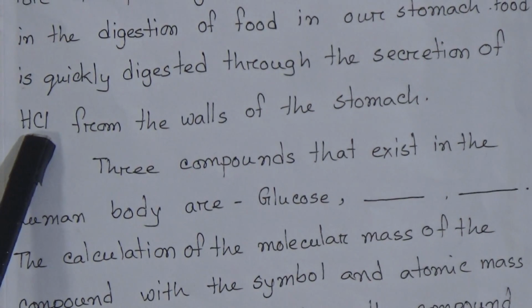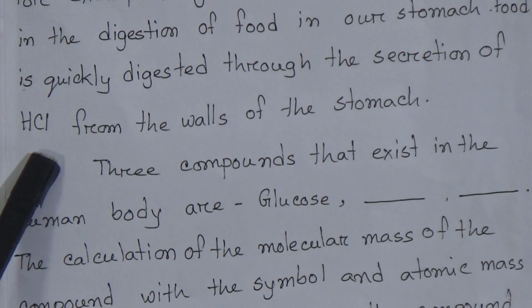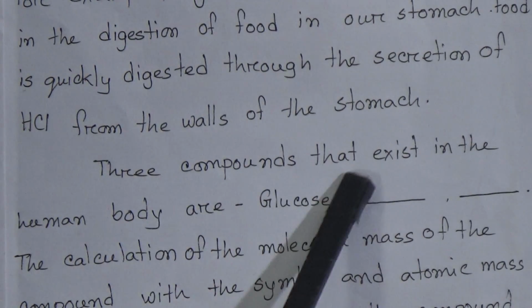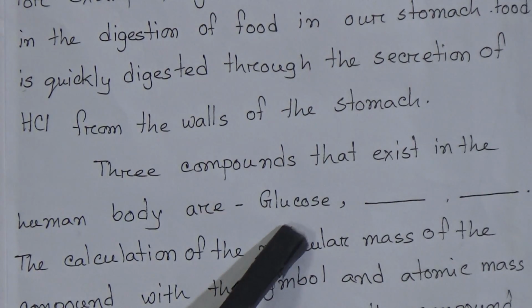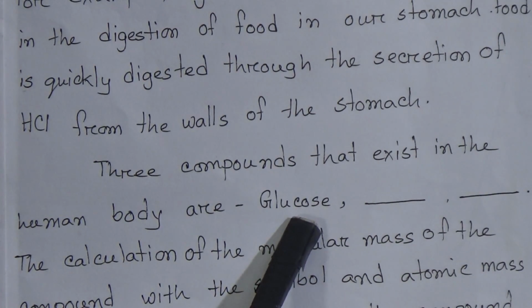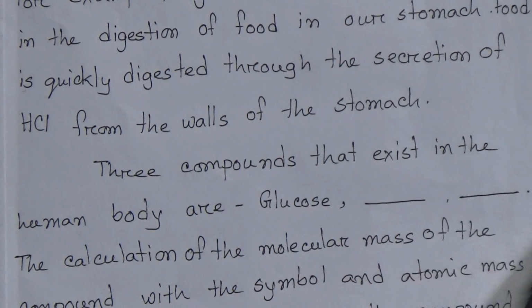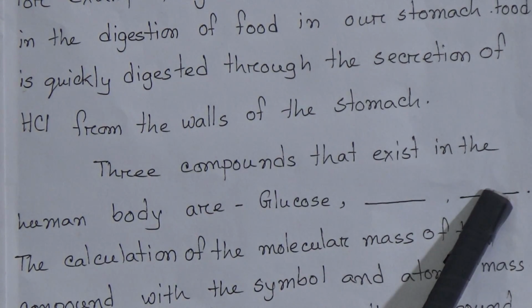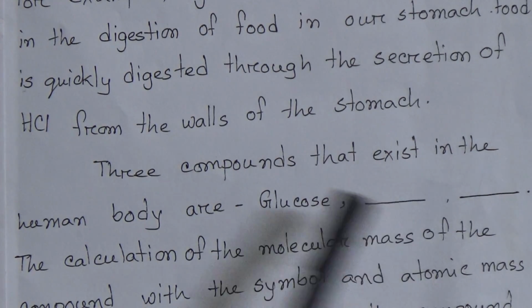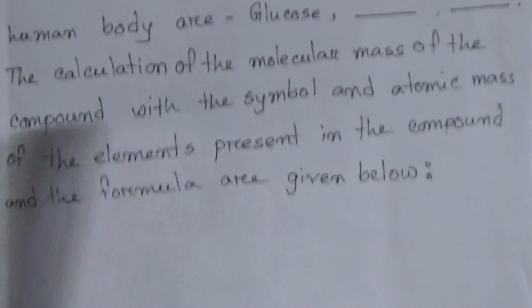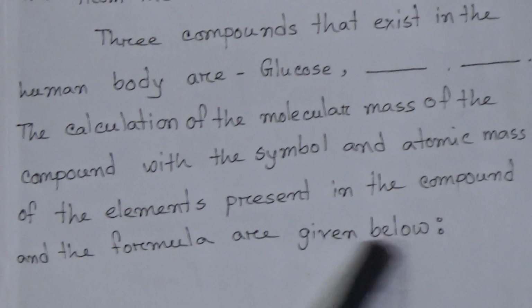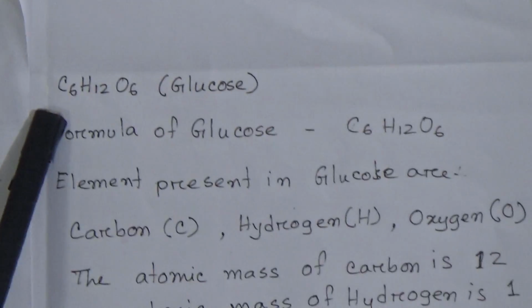Here I write the formula of hydrochloric acid. You will write the full form of hydrochloric acid. For the 3 compounds that exist in the human body, I show only one example by finding the molecular mass of glucose. Here you have to write the 3 compound names whose molecular mass you want to determine. The calculation of the molecular mass of the compound, with the symbols and atomic masses of the elements present in the compound and the formula, are given below.